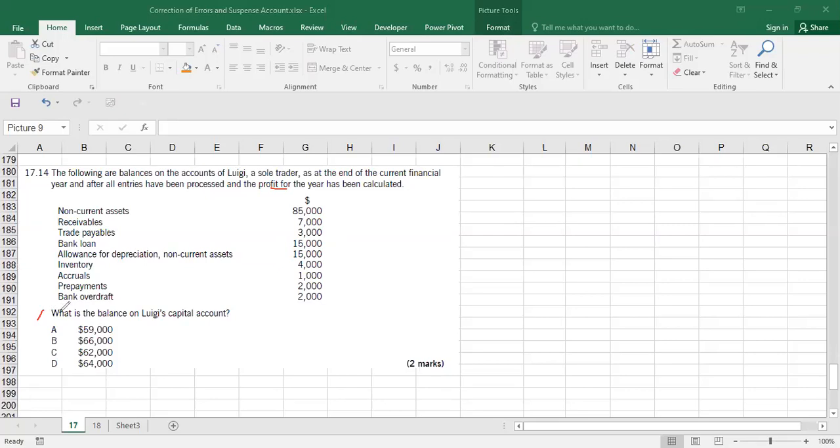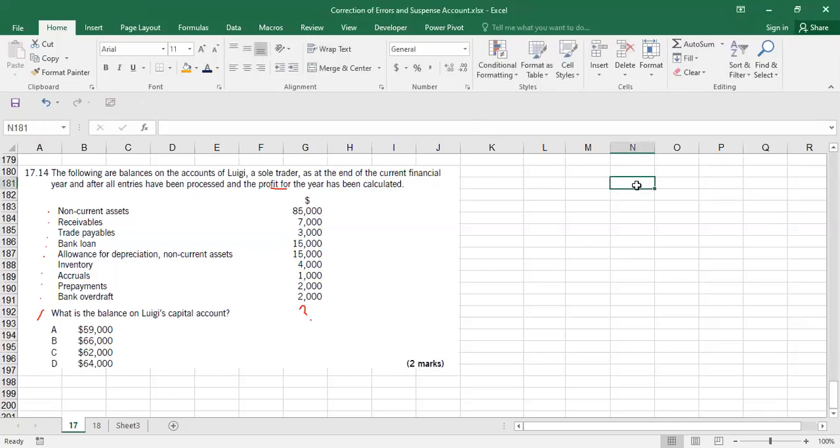Capital account. What comes into the capital account, if you remember? In this question, the capital account is missing. If you pay attention, the capital account is not given here. There was a capital account which they just did not give you. You have to find it yourself. How do you find it? You start making your debit and credit trial balance and you start writing the numbers.